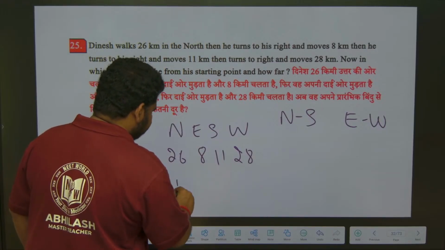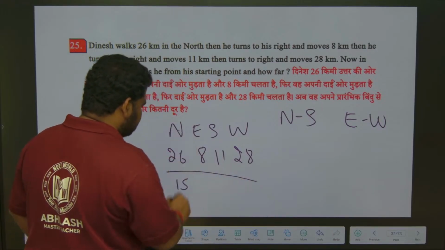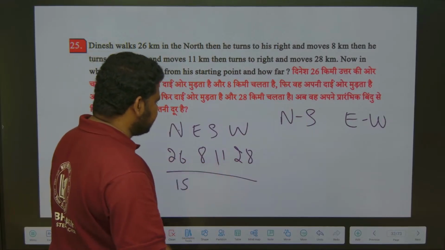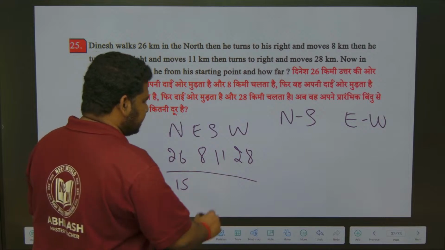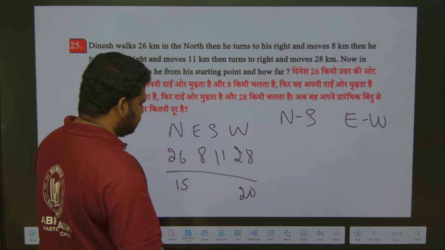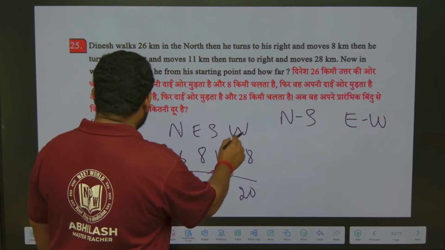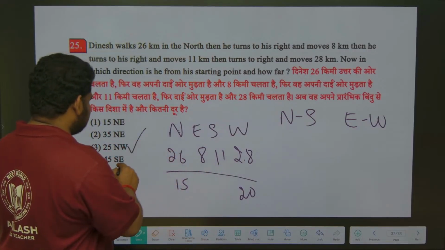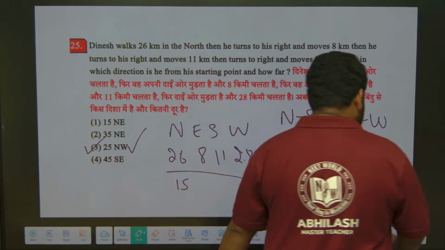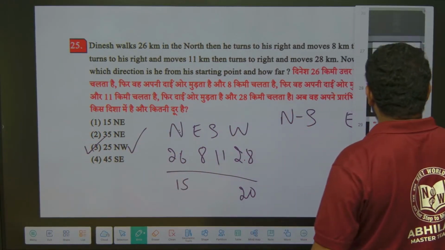The difference is 15. I should write under north because north is a bigger number, that is 26 is a bigger number. Now 8 and 28, the difference is what? 20, and I should write it under west because 28 is a bigger number. So what is the direction we got? Northwest. Northwest is the direction we got, so the answer is 3. That is option C is the right answer. Clear? That is how we can solve this question. Let us go back to some other questions.